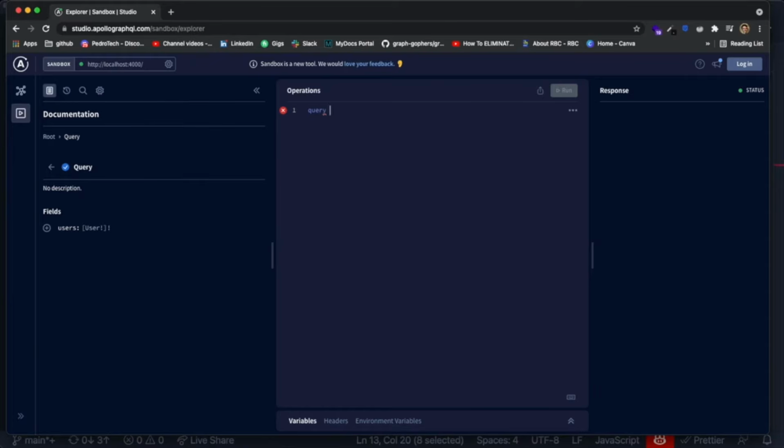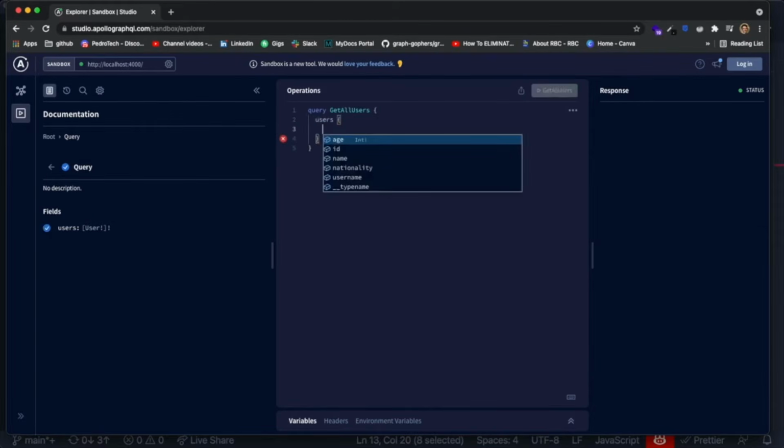So you write query as your first thing, then you write the name of the query you want to write. So let's call it get all users. You can give it whatever you want. And inside of here, you specify which fields you want to get. Remember that by default, the first level is the query type. So what is the only field that we have inside of the query type? We have the users field, which is exactly what we want.